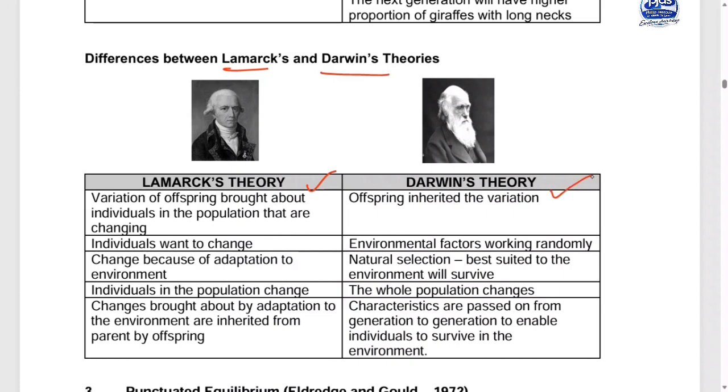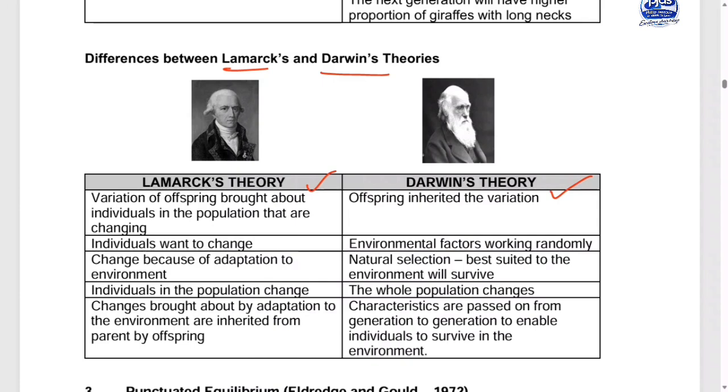Offspring inherited the variation. Yes. It means that Lamarck is trying to say that the differences in offspring are brought about by individuals. The parents that have these traits, the acquired characteristics of the parents, will then be acquired by the offspring. Yes. So Darwin is saying that offspring inherited the variation.